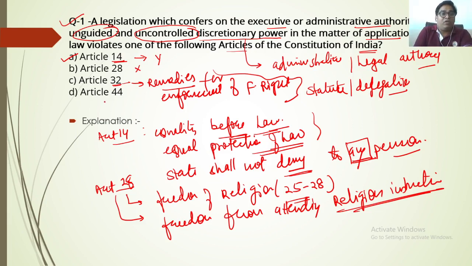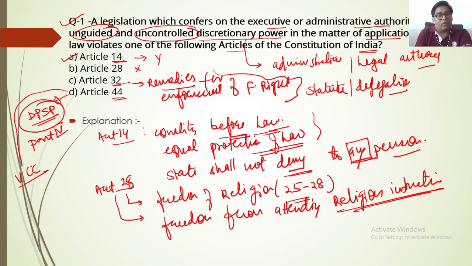Then Article 44. Article 44 is a part of the DPSP, the Directive Principles of State Policy, which is in Part 4 of the Constitution. Here it speaks about the Uniform Civil Code, the UCC. Again, it is not fitting in this question.